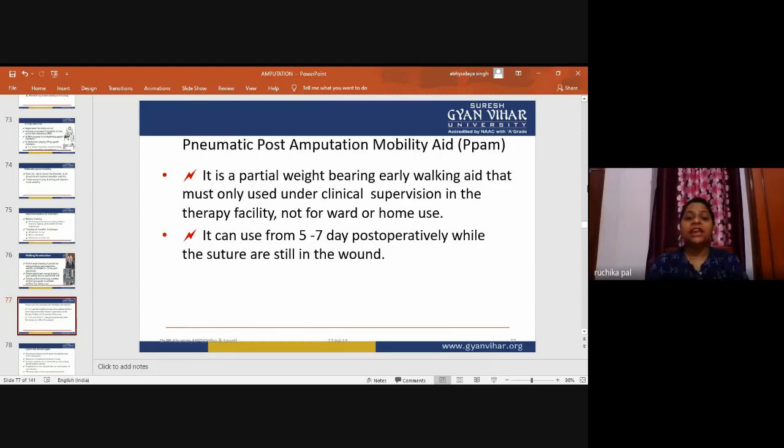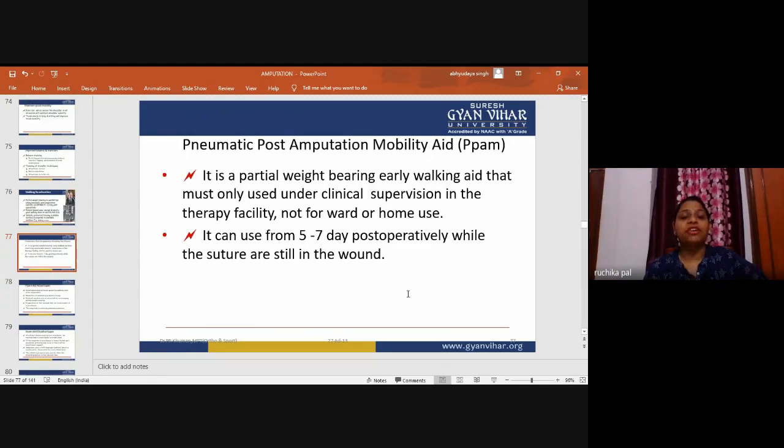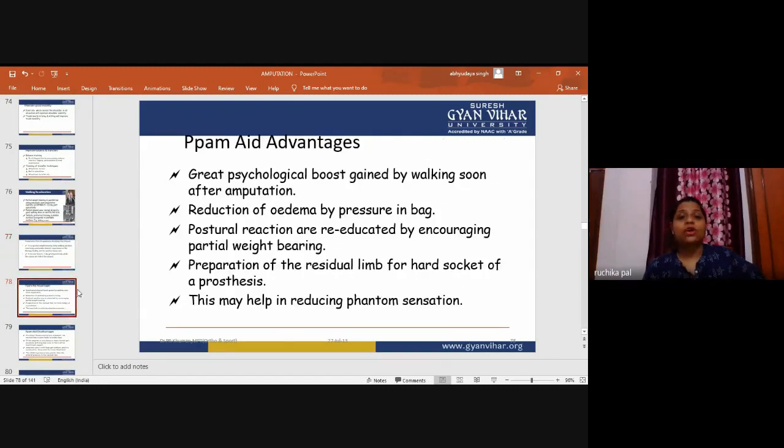It can be used from 5 to 7 days post-operatively while the sutures are still in the wound, or the stump is still in that condition. But the patient cannot apply it at home.